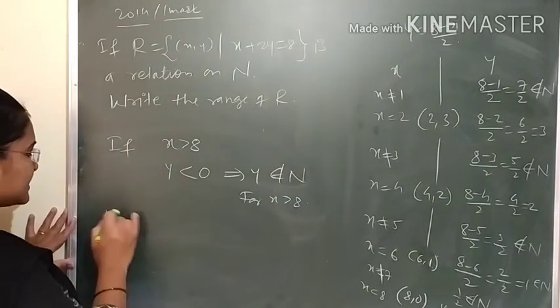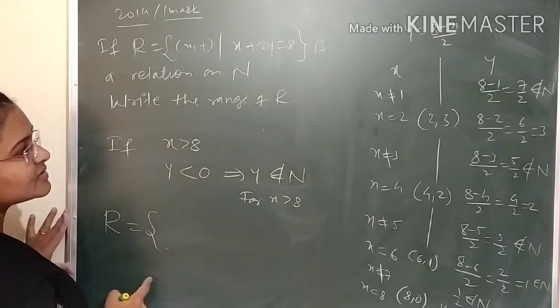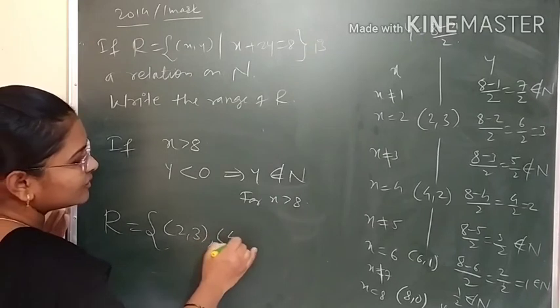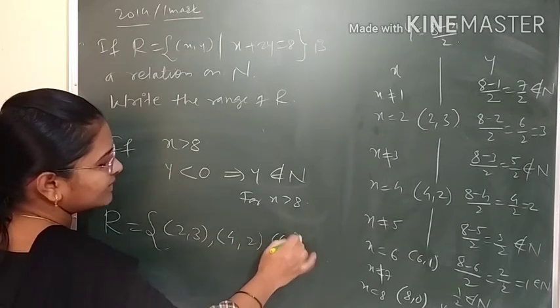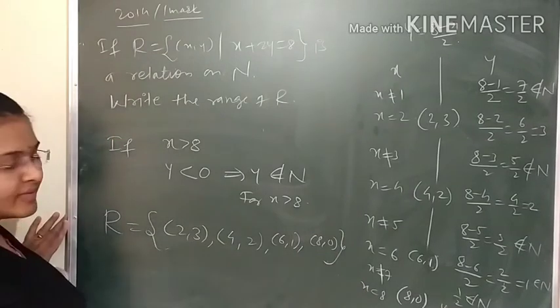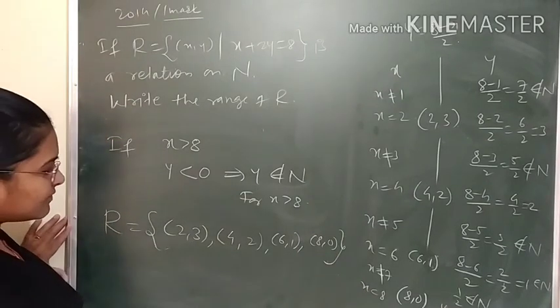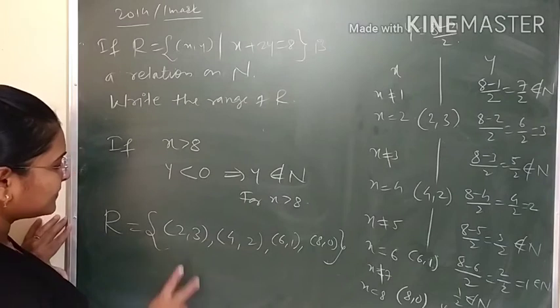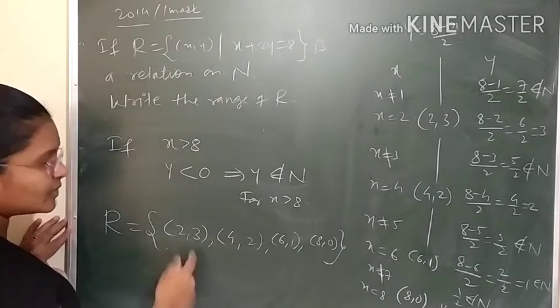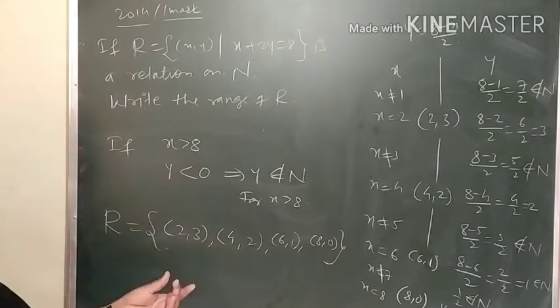Getting? So your set R will have the ordered pairs (2, 3), (4, 2), (6, 1) and (8, 0). Getting? Any doubt in this? Whatever, there is no relation between their difference in the components of the set.